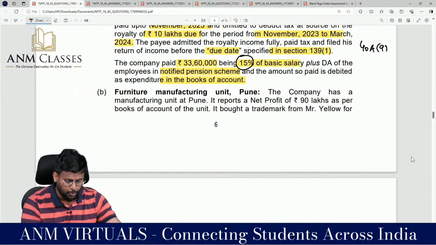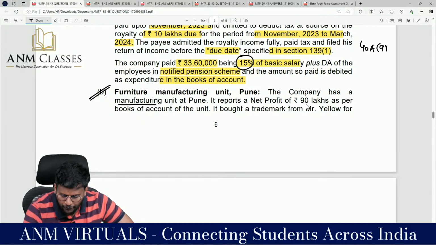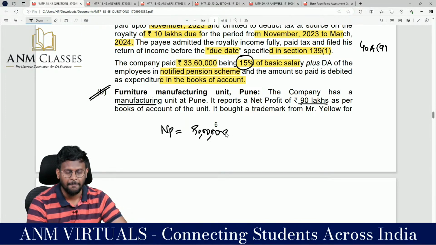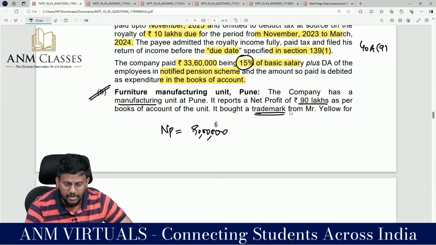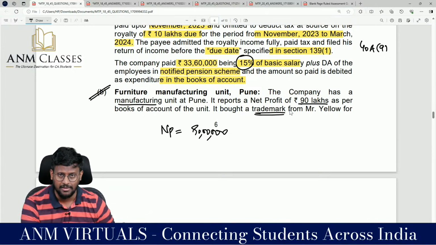Furniture manufacturing unit, Pune. I'm going to talk about the second business. The company has a manufacturing unit at Pune. It reports a net profit of 90 lakhs as per the books of accounts. So net profit as per P&L account is 90 lakh. It bought a trademark. Not that I'm paying royalty, I bought. I bought means it is my asset. That is the difference between the first question and the second part.